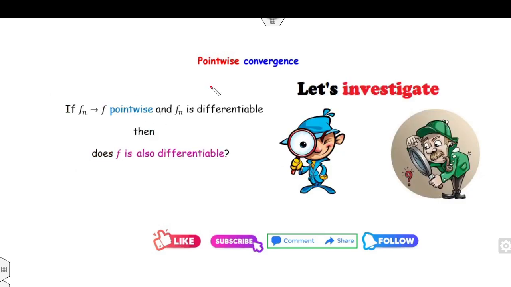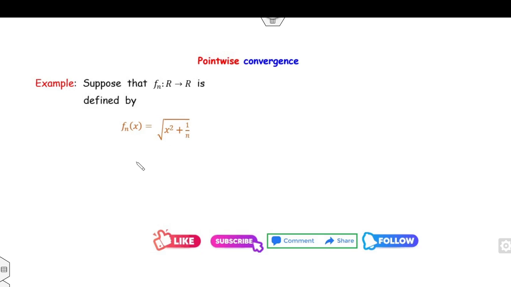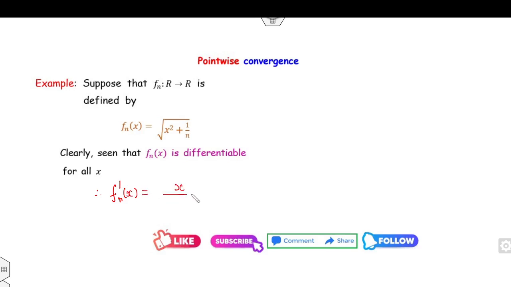If I assume that fn is differentiable, then is f also differentiable? Let's see a simple example. I can define the function fn as the square root of x squared plus 1 over n. Clearly fn is a differentiable function, since the square root of a positive polynomial is differentiable, and you can easily find the derivative of the function as x divided by the square root of x squared plus 1 over n.